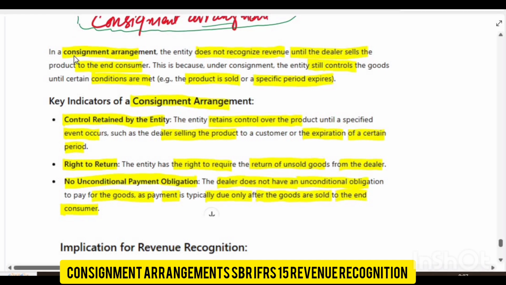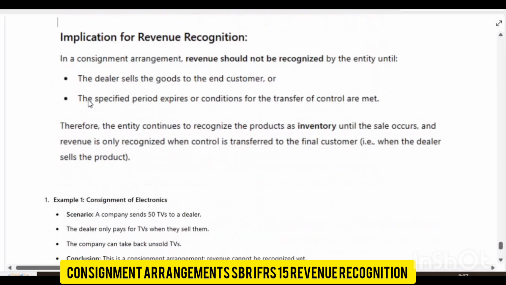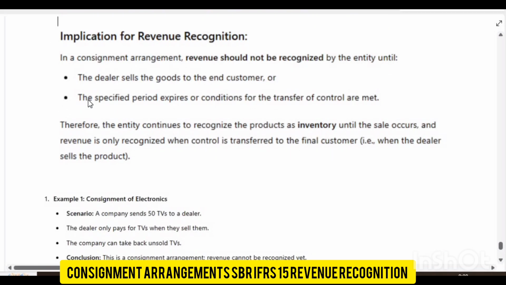Okay. Now these are the three indicators you have to remember for your exam. Then you have the implication for revenue recognition, which we have already discussed, but let me try it again. Consignment revenue should not be recognized by the entity until the dealer sells the goods to the consumer, or the specified period expires, or conditions for the transfer of control are met.